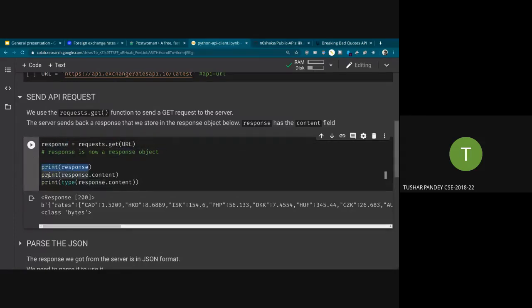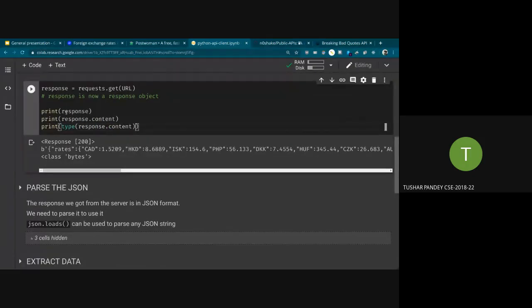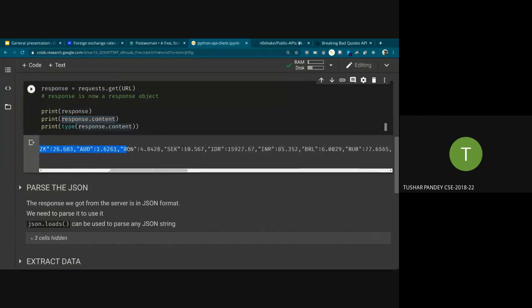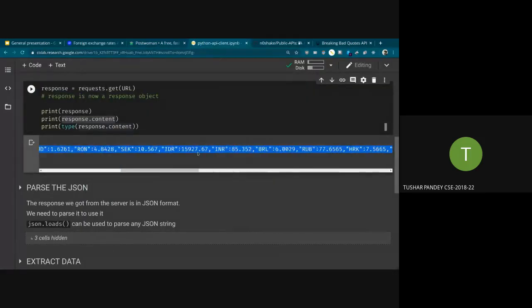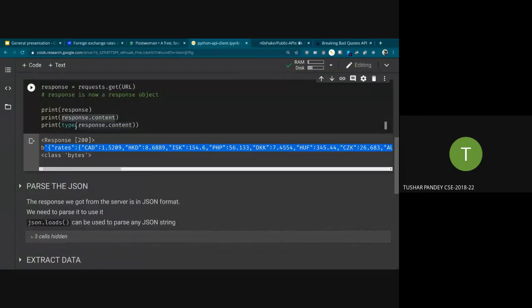We'll print response. We'll print response.content. We'll print the type of response.content to see what type it is. So when you execute this, it will spit out response 200. As I told you, 200 is the status code for success. That's evident here. response.content is a string. This is actually the exact same JSON string that we saw here. Same thing, no difference. And type of response.content: class bytes.